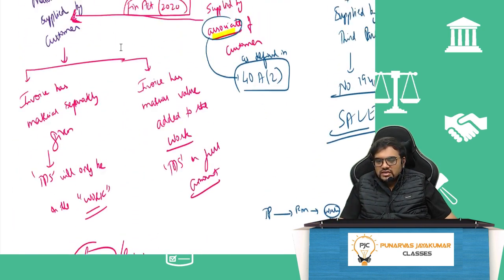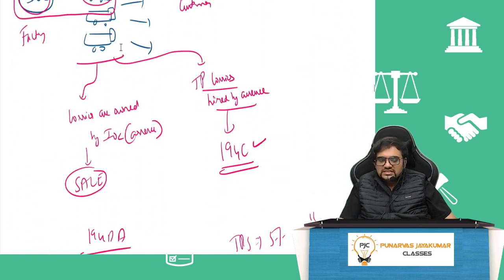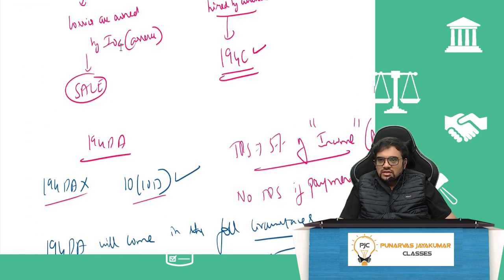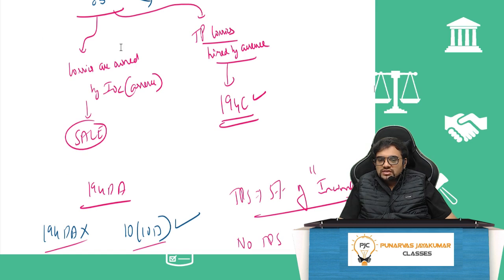So that is regarding 194C. As far as gas or petroleum is concerned, let's say Indian Oil Corporation is producing gas and sending the gas till your factory. Now the question is, I have hired some trucks to transport the gas. If I own the trucks, then it's a sale.